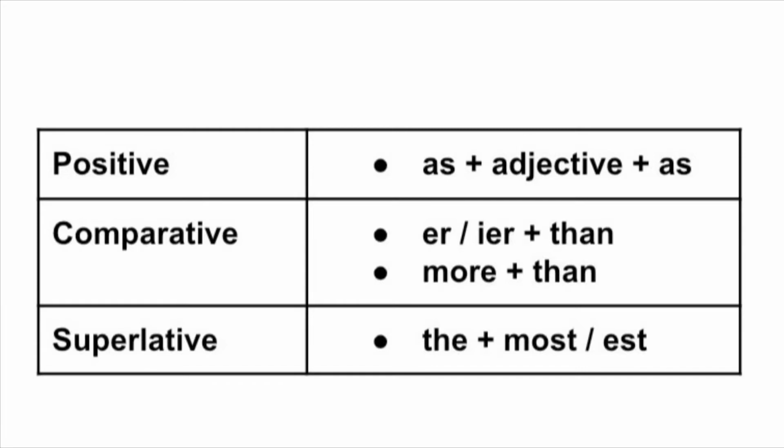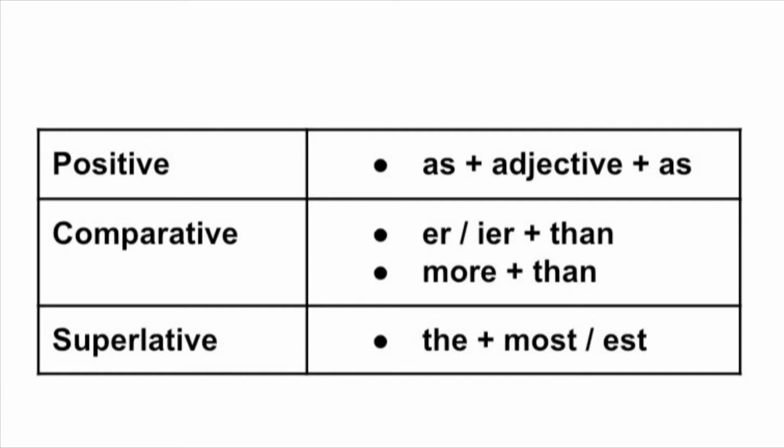In the same way, when you see er or ier present in a sentence with than, or more with than, then definitely that's going to be the comparative form. For example, he is better than, he is wiser than, she is taller than. All these are examples of comparative degree.